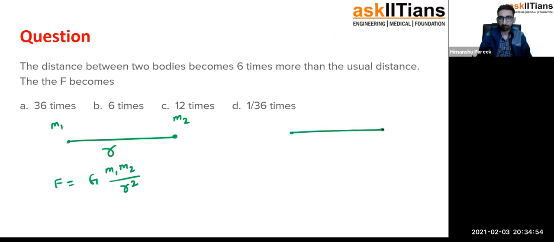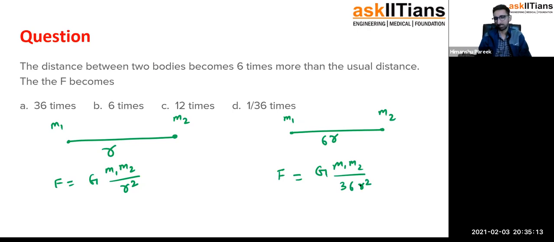Now let's say we make the distance 1/6. Oh sorry, 6 times. Now the distance becomes 6r. So what will be the new gravitational force? G m1 m2, but now in place of r I will write 36 r squared. Just a time pass question, right?